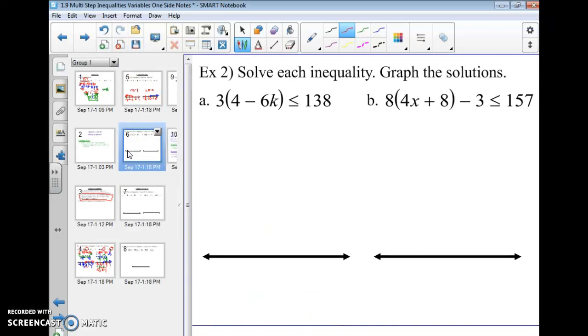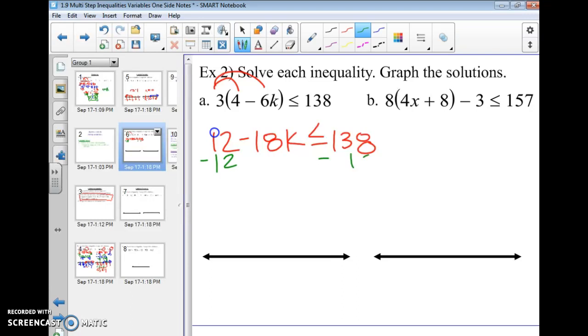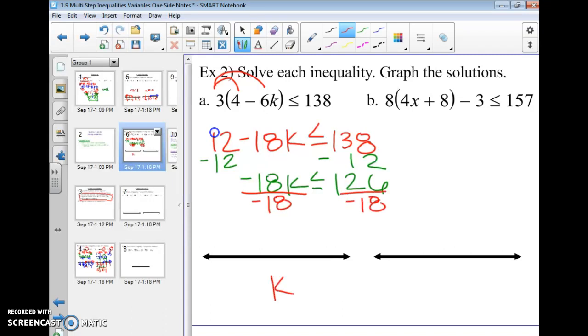Alright, same idea, but we're going to apply the distributive property in here. 12 minus 18k is less than or equal to 138. Remember, I came up with those numbers by multiplying that 3 to every term inside the parentheses. So then to get k by itself, I'm going to subtract the 12. I get negative 18k is less than or equal to 126. Then to get k by itself, I have to flip my sign because I just divided by a negative number. And then 126.